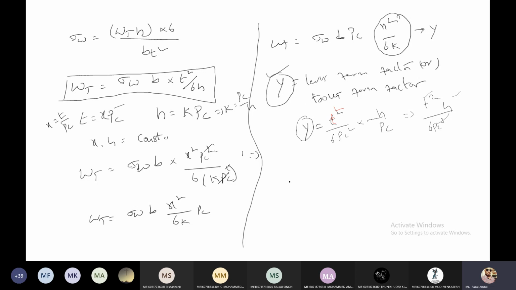Now finally, Lewis found one equation: the tangential load acting on the gear teeth is sigma w into b into Pc into y. This equation we can also write in this form: Wt equals sigma w into b into, circular pitch being written as pi into module, into y.